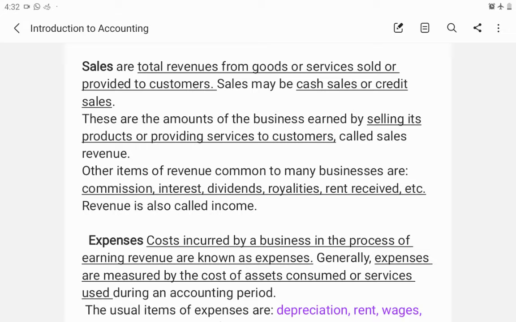So revenue can also be called income. This revenue is different from sales. Sales is also a revenue, but all revenue received is not sales. Revenue can also be called income. It can be other than sales also, that is commission, interest, dividend, royalty, rent received, etc.